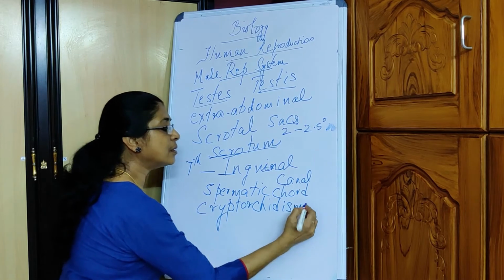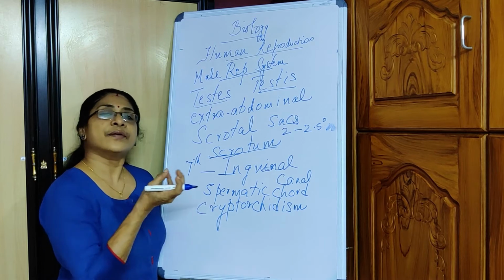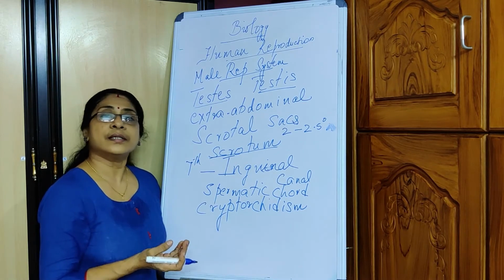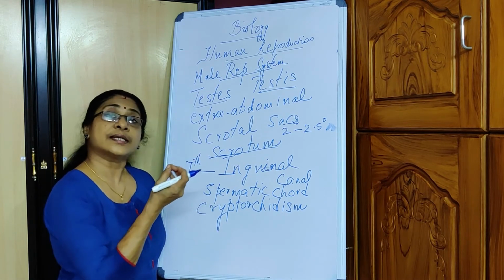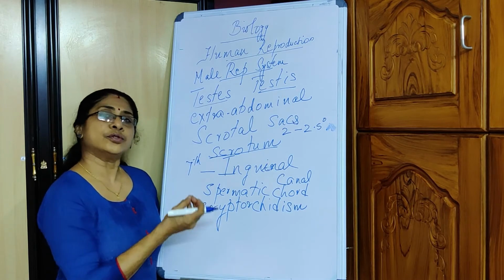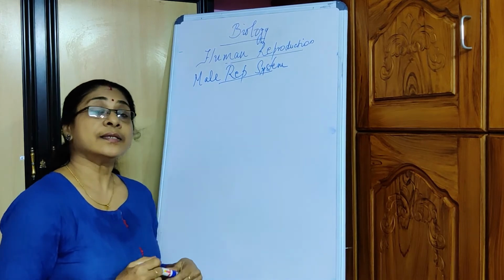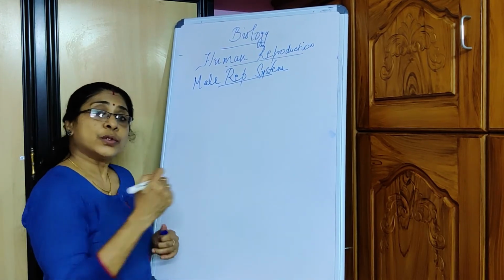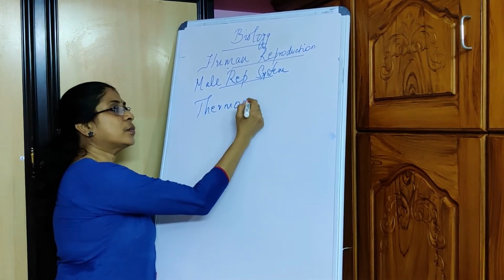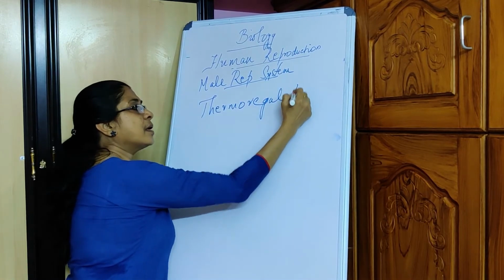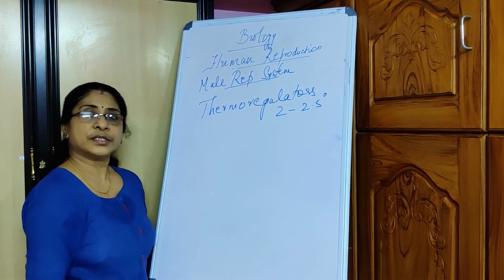Cryptorchidism is the condition when there is a failure of the testes to descend. Obviously, when it happens, spermatogenesis cannot happen in an individual where the testes have not descended down to the scrotal sac. Now, about the position of the testes in the scrotal sac: I told you that the scrotal sac behaves as a thermoregulator, keeping the testicular temperature 2 to 2.5 degrees lesser than the body temperature.